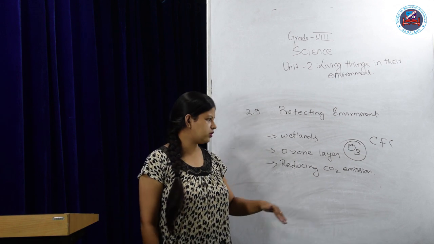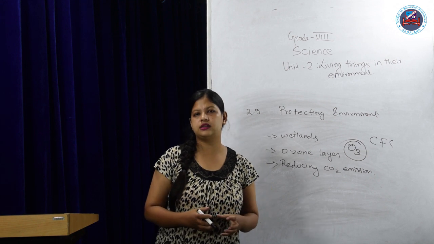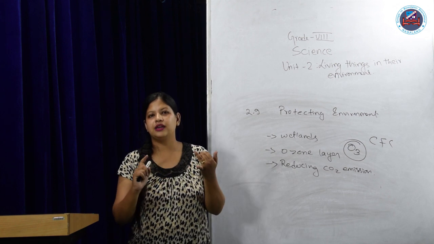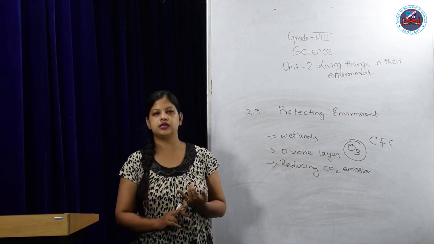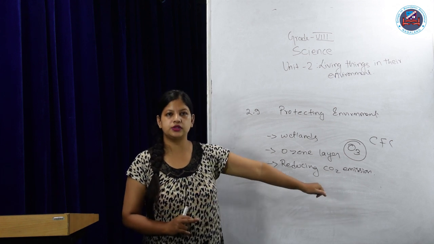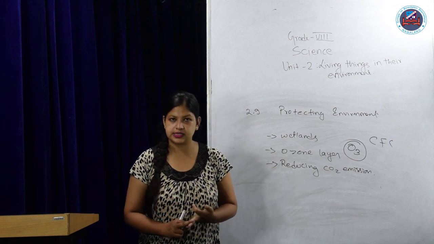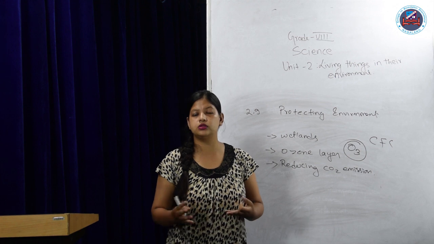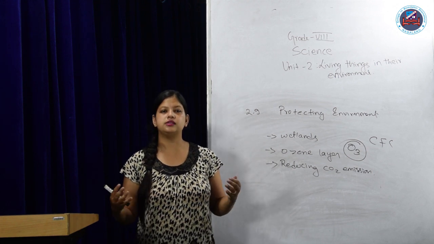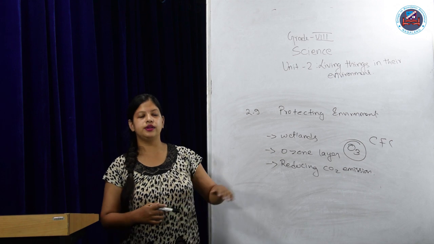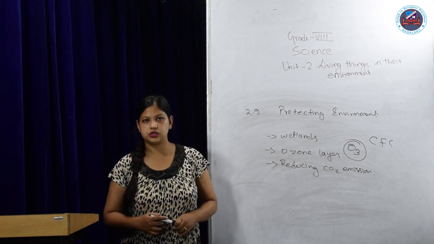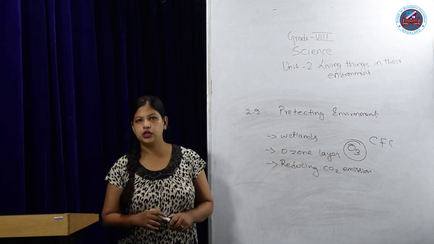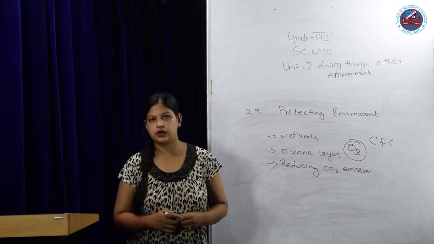So it is very important for us to control CO2 emission, carbon dioxide emission, by using very little fuel, or by stopping industries which produce CO2 in huge amounts, and by afforestation, planting more and more trees in nature. It will also help to reduce CO2. So it's up to us humans how to reduce carbon dioxide emission, how to help heal the ozone layer and stop the environment from getting polluted. So this is how we protect the environment.